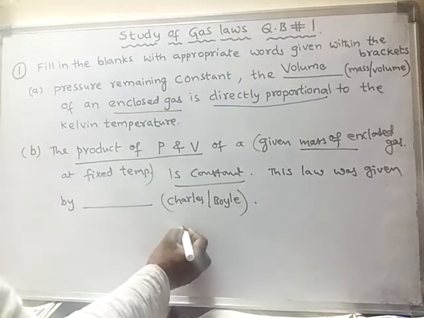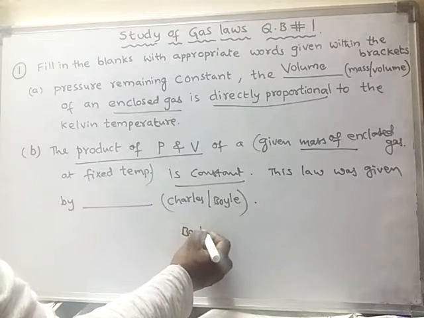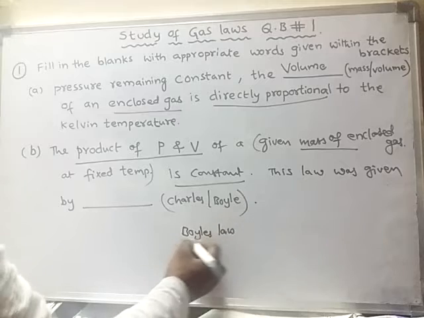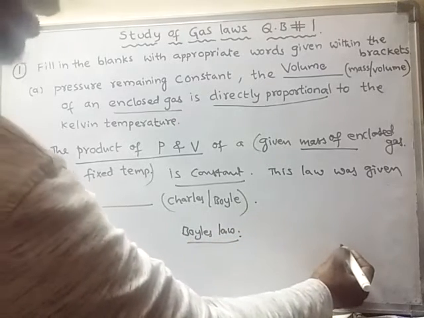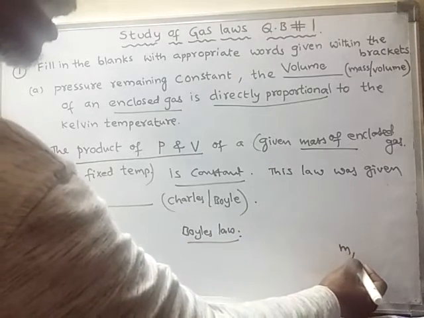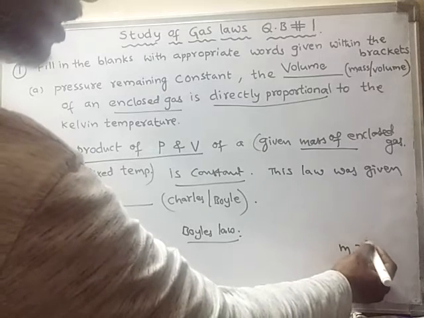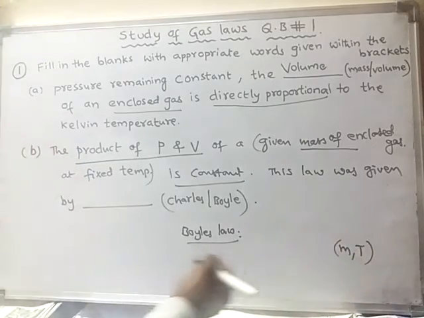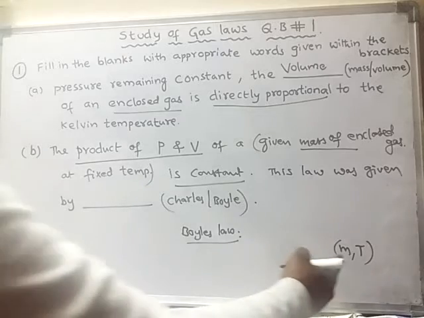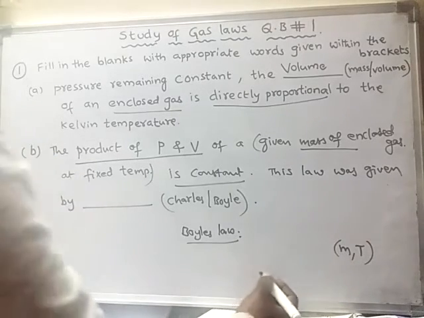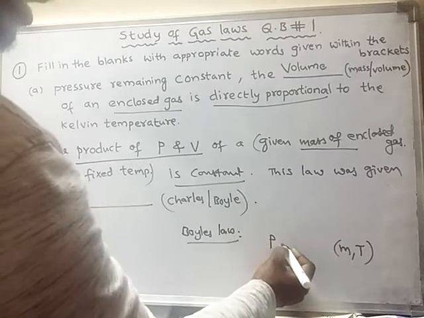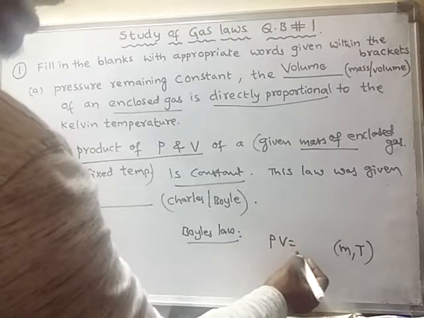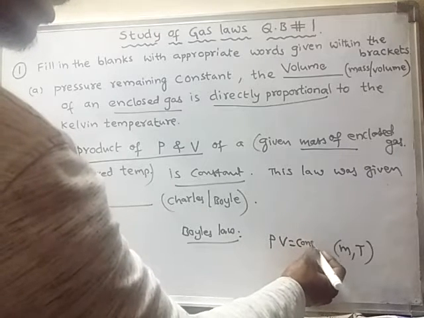According to Boyle's law, when the mass of the gas and also the temperature of the gas are kept constant, that means if these two are fixed, then the product of pressure and volume of that gas will remain constant.